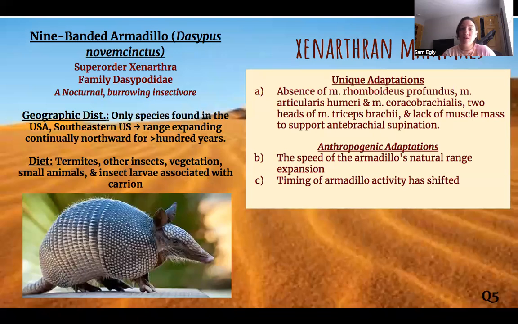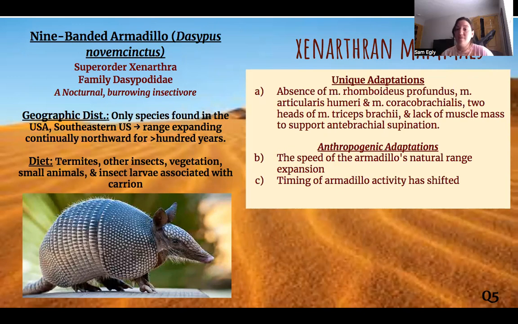So I chose the 9-banded armadillo. They are the only species found in the USA, southern, eastern, and they have expanded continually northward for about 100 years they've been studying that. They eat usually termites, other insects, vegetation, and so on.